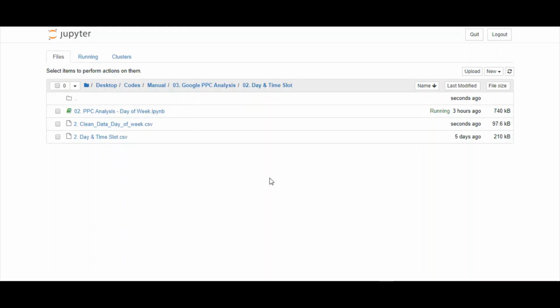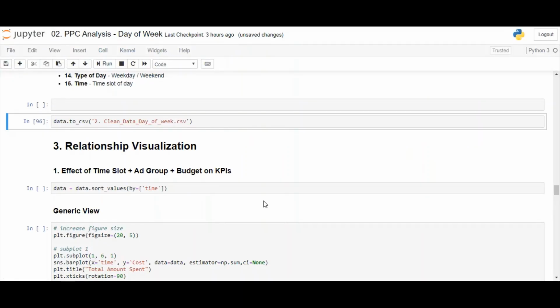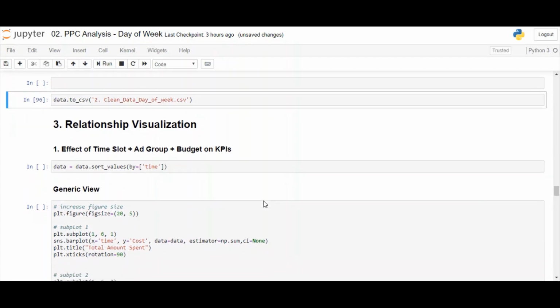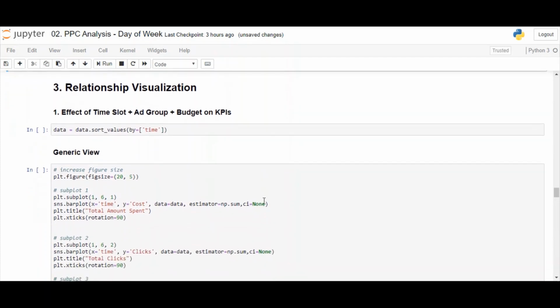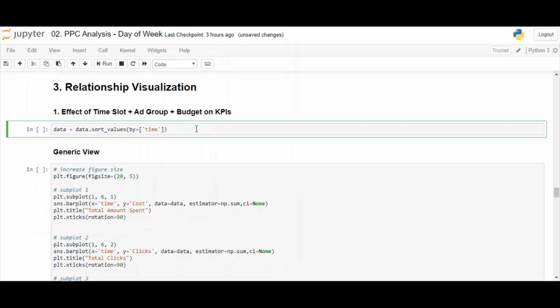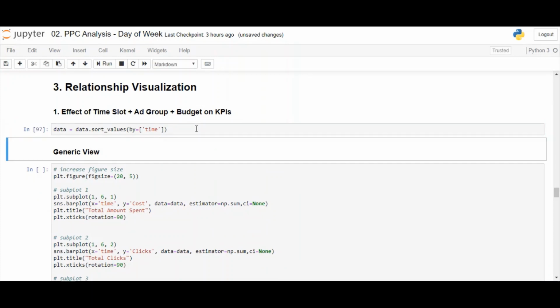For this analysis, I will be using the PPC analysis day of week Python file. It is located within the day and time slot folder. We move directly to the relationship visualization as the rest of the process is same as earlier. The first analysis involves time slots. So first, sort data basis the time slots. Now, let's plot the graphs.